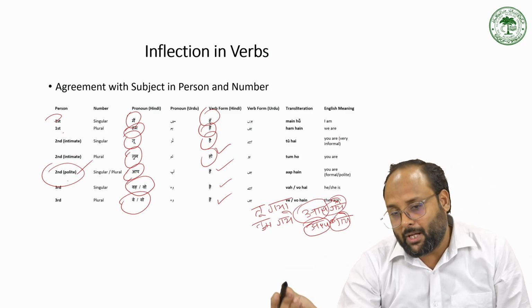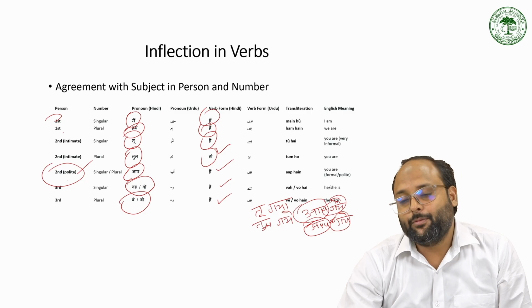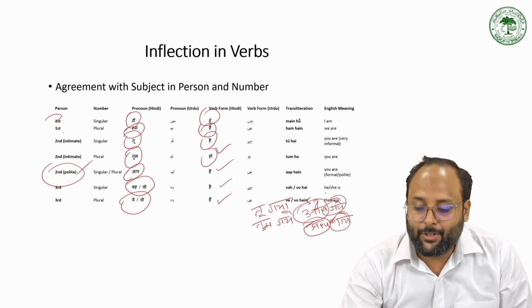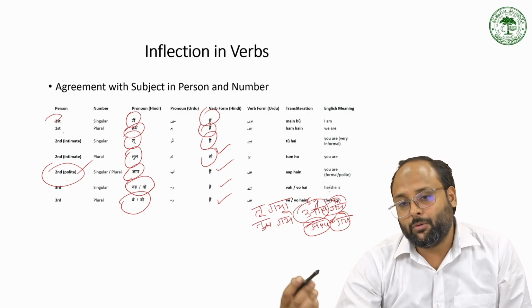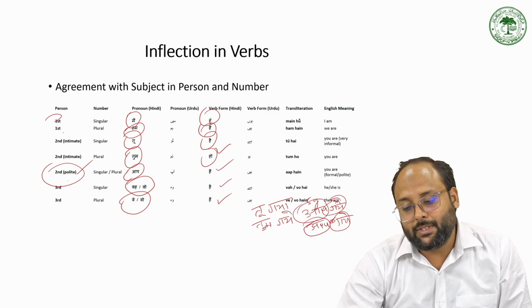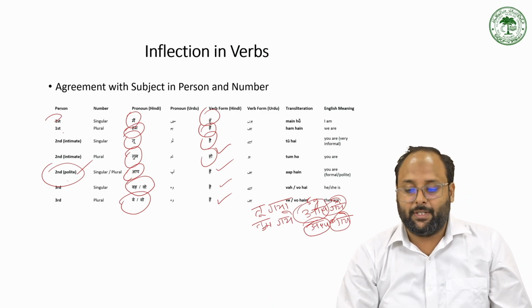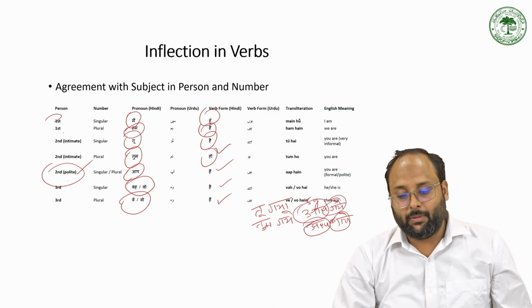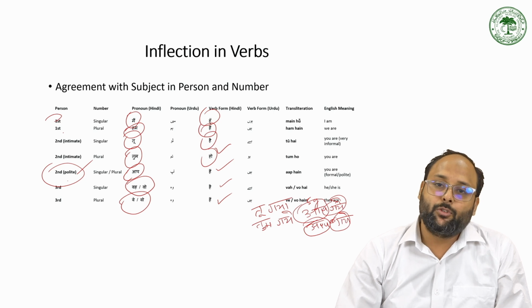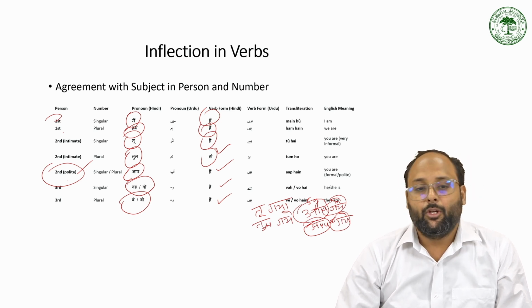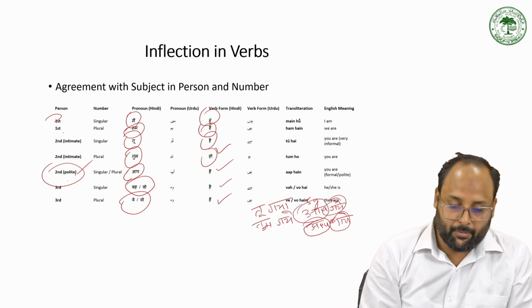So when you use the आप, we are using the same गए for singular, and when you use the आप for plural, for more than one person, we are using the same verb गए. So we cannot differentiate in the inflection marking between singular and plural in terms of the honorific marker आप.